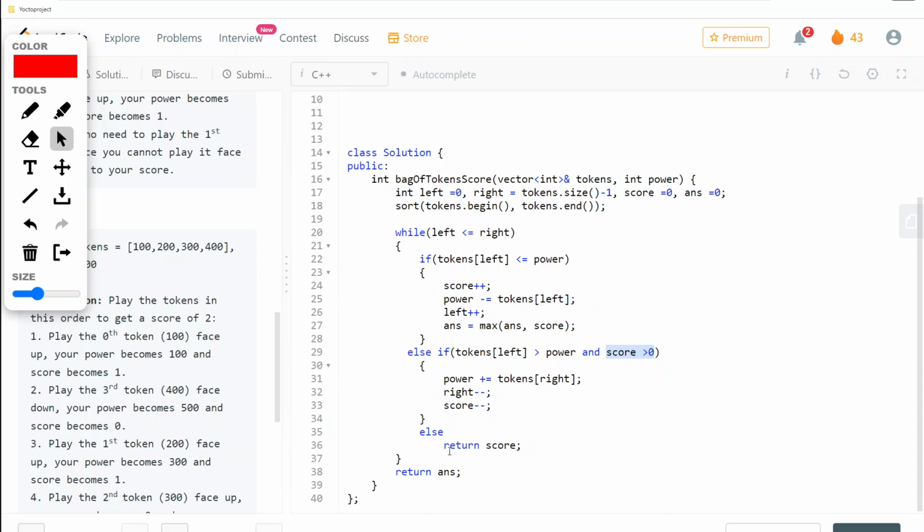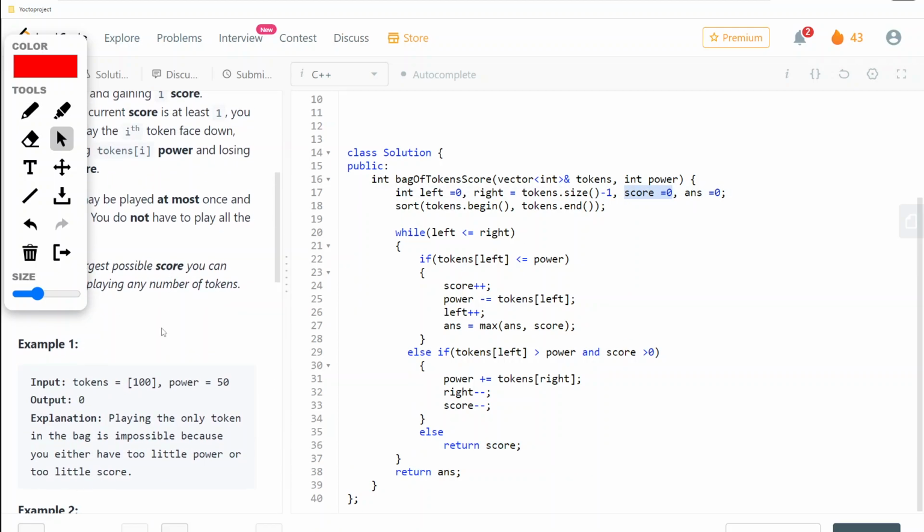And then else we will return the score if either of these conditions is not true. Because when it is less than or equal to, then we can play face up. When it is like this, it is also required to have a greater score. There could be a scenario when the score is not greater, then in that context we are required to return the score as it is. And at the start our score was 0. And you can see in this first example itself, here we were returning 0. Because here we were not able to satisfy either of these conditions, right? So that's why it's written like this.